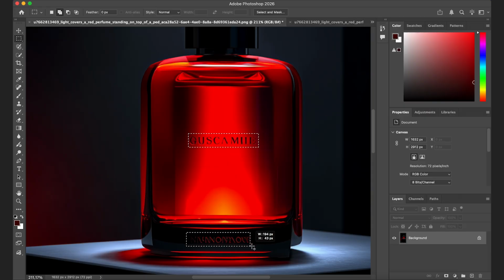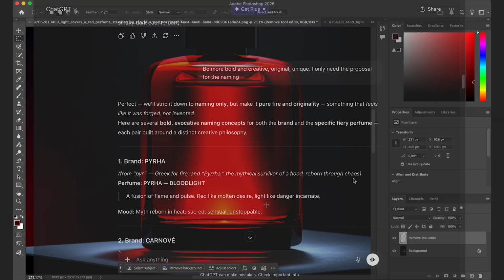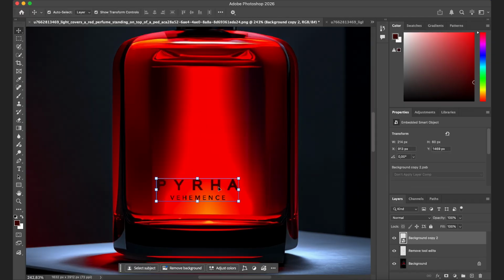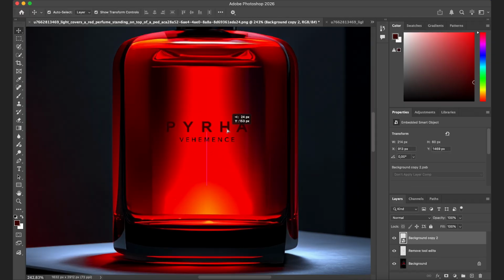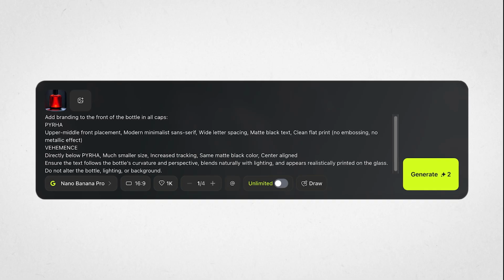Out of the Midjourney generation, I photoshopped away this fake logo, and I asked ChatGPT for an interesting brand naming that I then applied to the bottle manually with Photoshop. Now, I did all these extra steps just because I knew exactly how to do it. But you can achieve the same result by using Nano Banana, just prompt something like this.